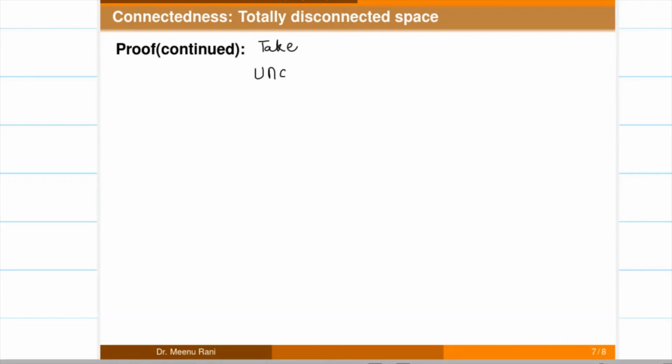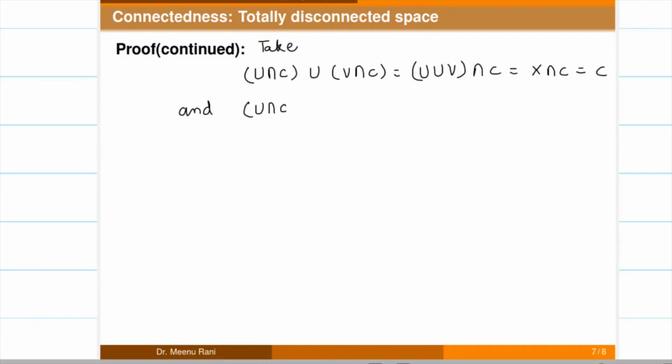then U intersection C union V intersection C is equal to U union V intersection C, and U union V is X here, so X intersection C, as C is a subspace of X, so it is C. And also if we take the intersection of these two open sets, it is U intersection V intersection C, and these are disjoint open sets in X, so it is empty intersection C, so it is empty. So which implies that C is disconnected.